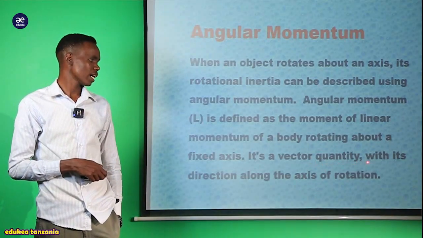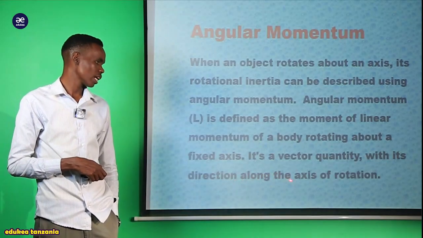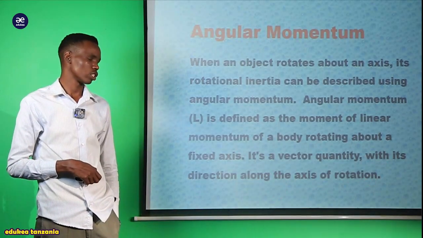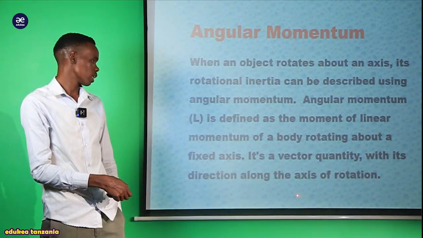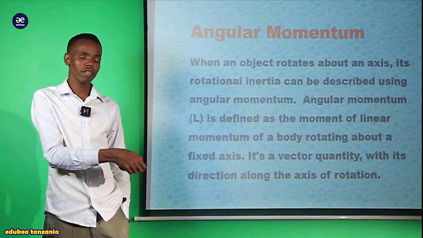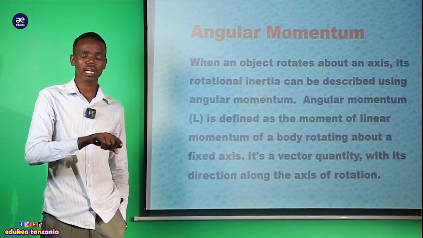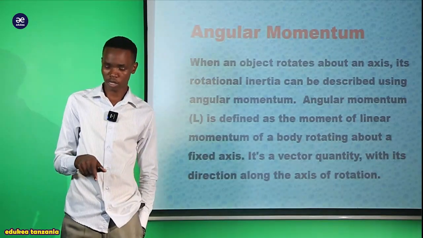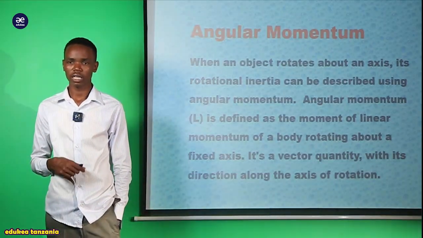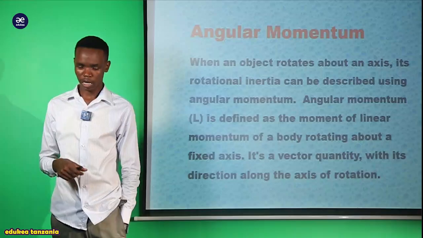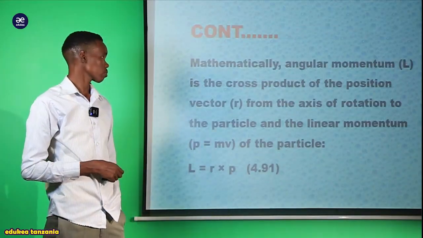It is a vector quantity with the direction along the axis of rotation. Sometimes we say that this is a vector quantity which is in the direction along the axis of rotation. This is what we try to see about angular momentum.